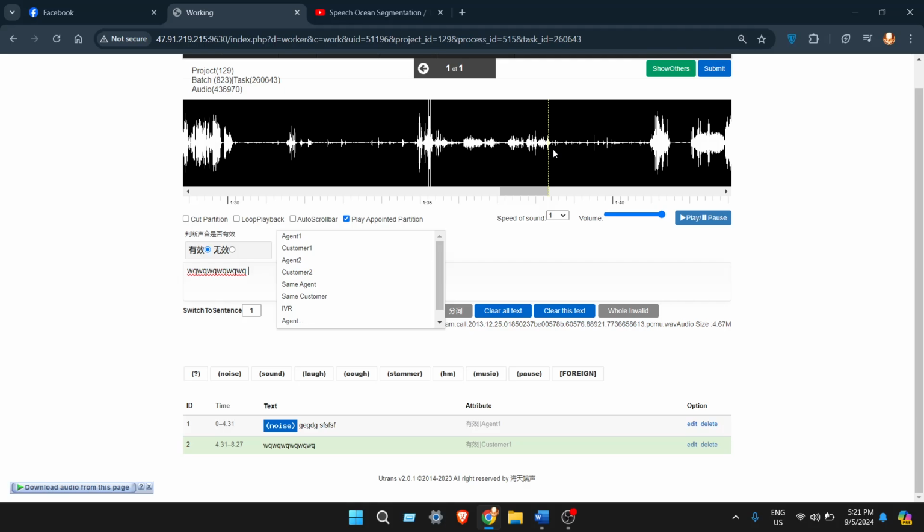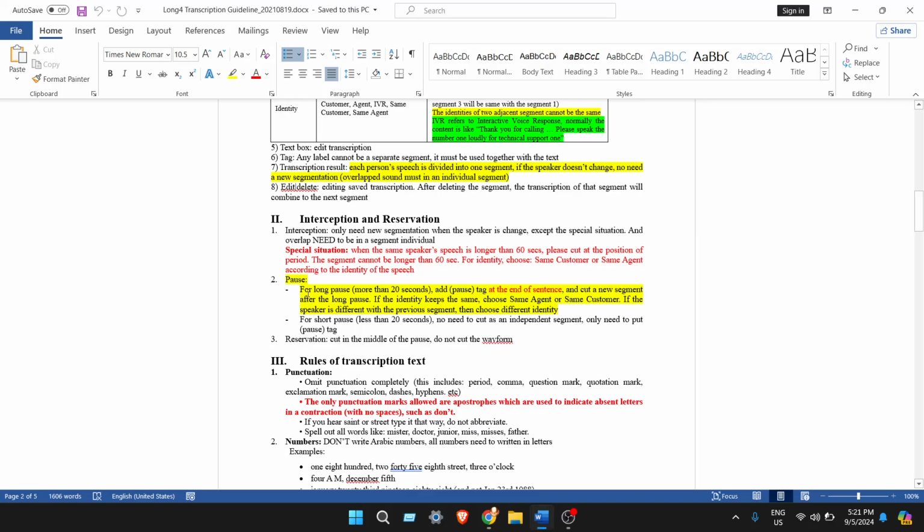But in case there's more than 20 seconds pause, we need to click on the pause tag after the end of the sentence and then create a new segment. That is what is meant by this. For long pause more than 20 seconds, add pause tag at the end of the sentence and cut a new segment after the long pause. If the identity is the same, choose same agent or same customer. If the speaker is different from the previous segment, then choose different identity.